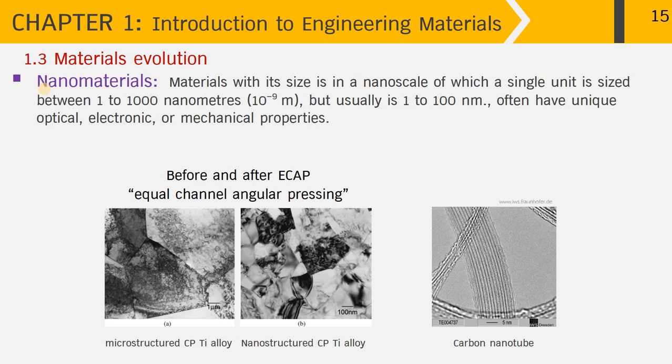electronic, or mechanical properties. Down here is an example of titanium alloy microstructure before and after being passed through equal channel angular pressing, which changes the grain size of the titanium alloy from huge grain size here into nano size, and that will give different mechanical properties. And the last one here is the carbon nanotube, which is known for biomedical or electrical applications.